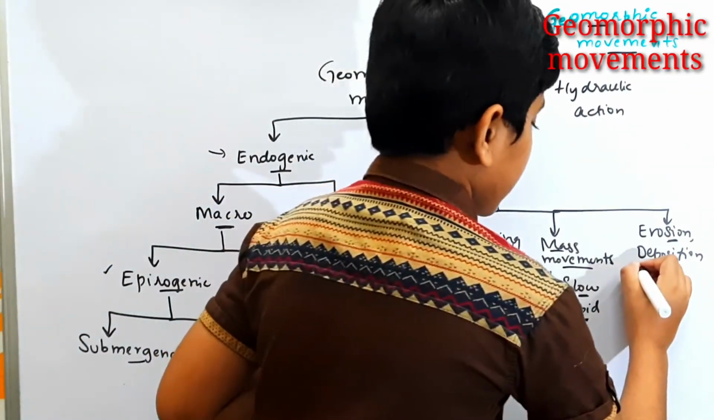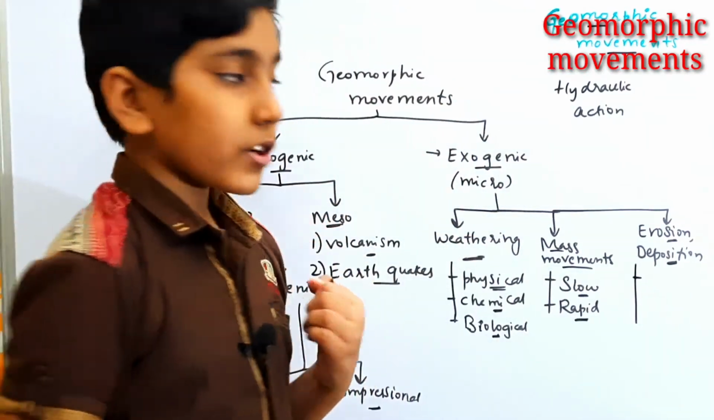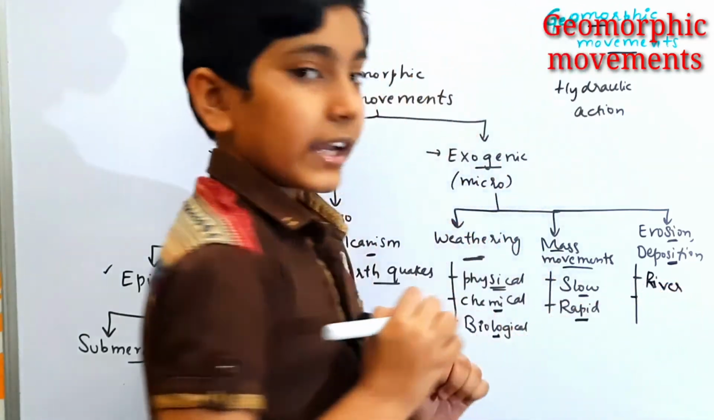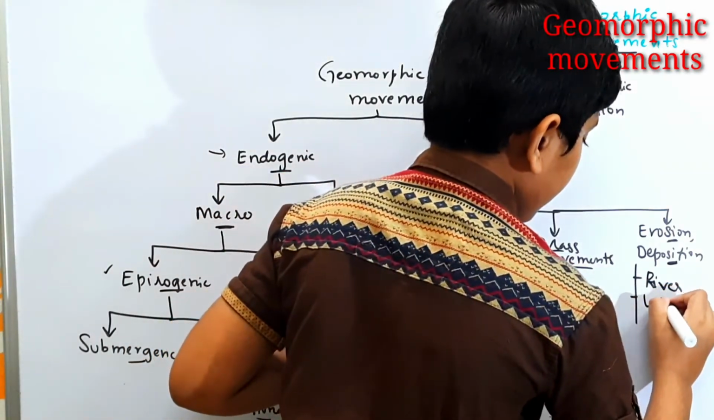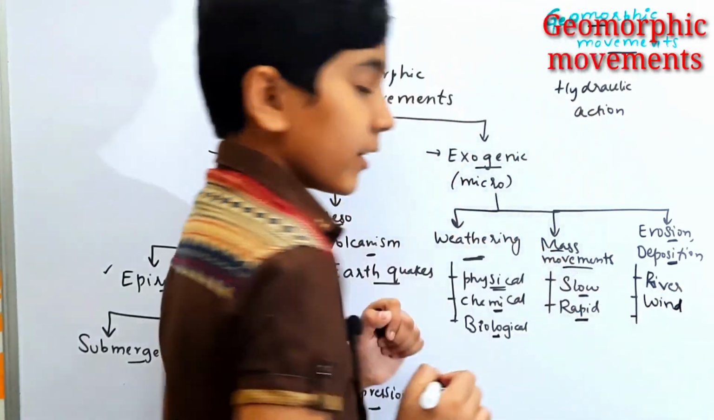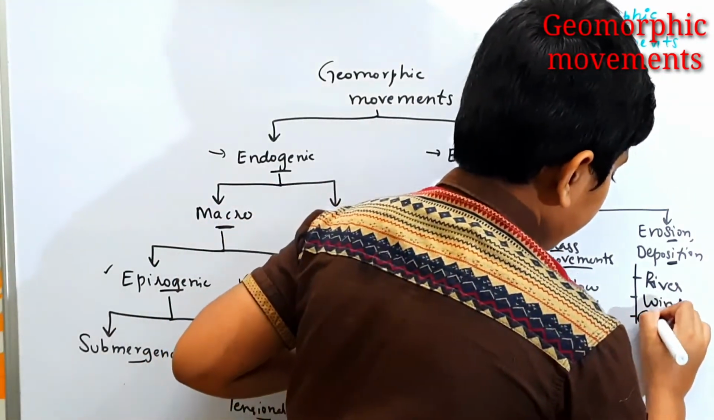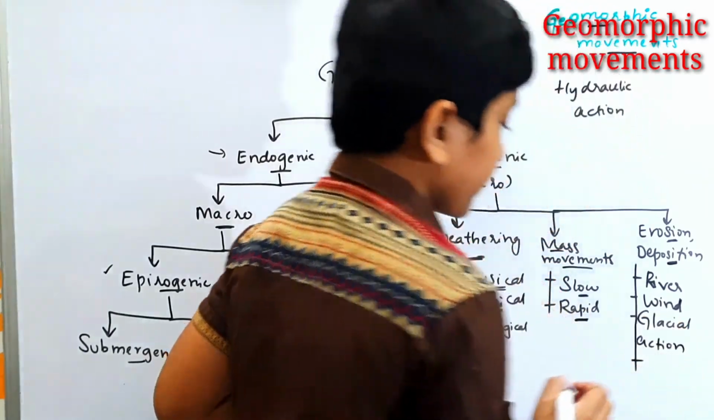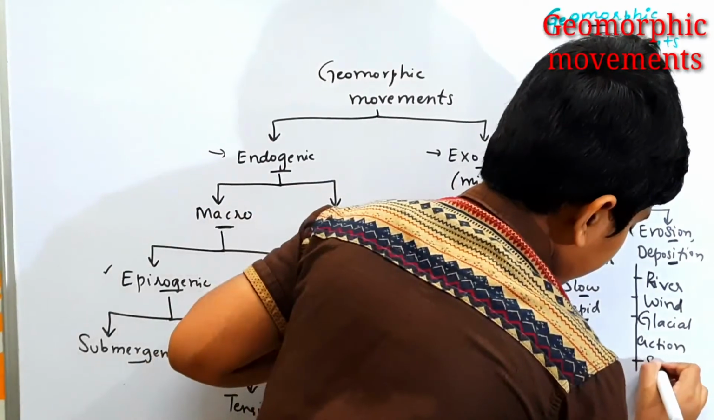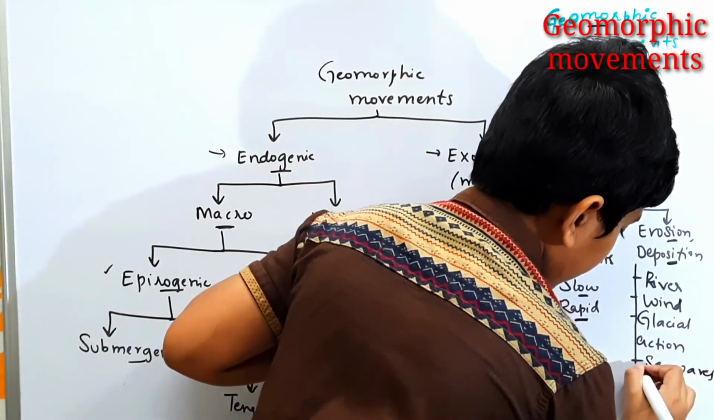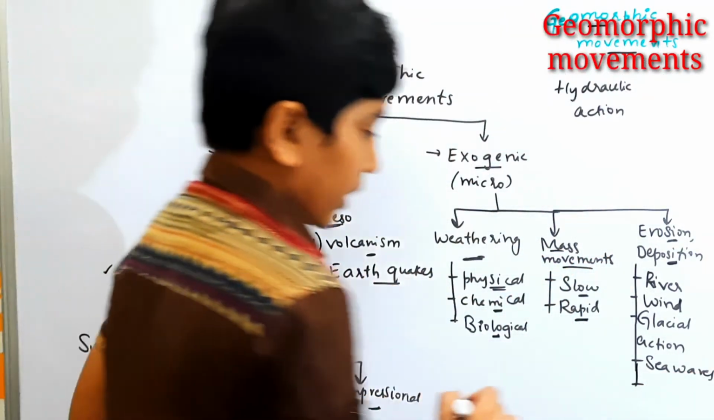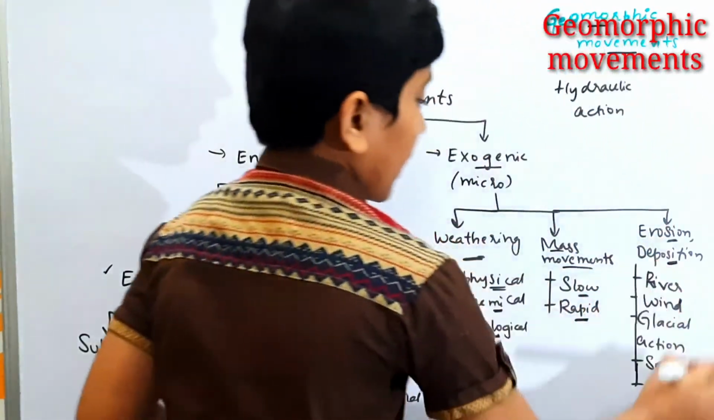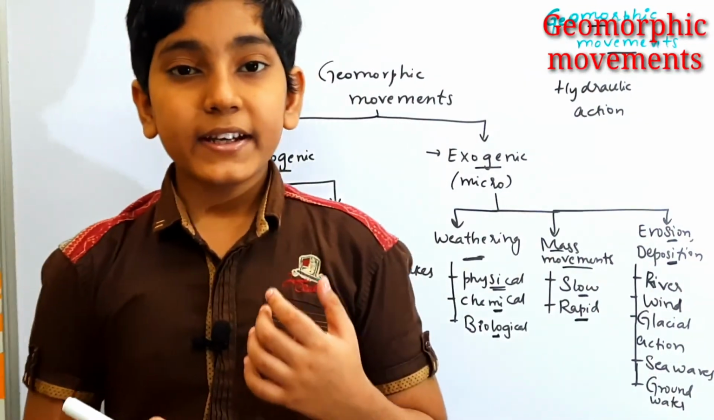The first one is the running water, which is also called river. The second one is wind, and the third one is the glacial action. The fourth type is the sea waves. And finally, we have the groundwater. So all these five means make some landforms.